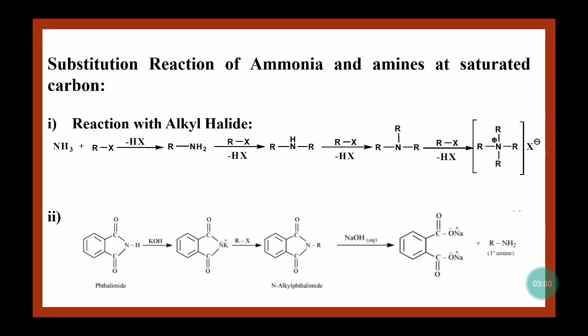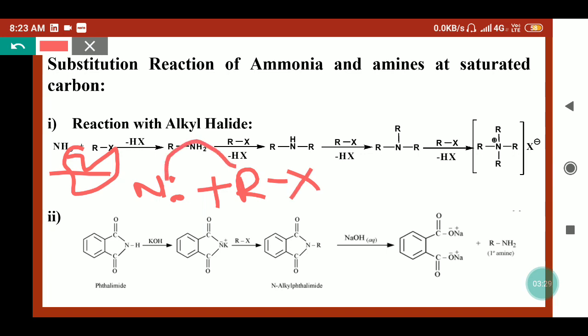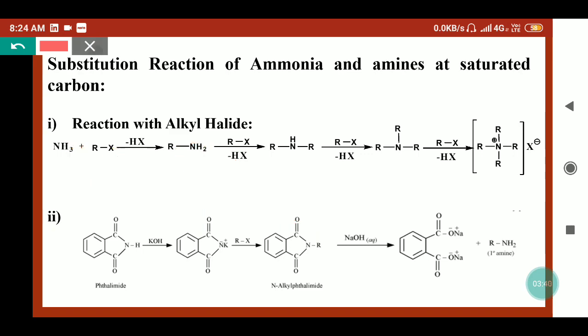Now coming to the substitution reaction, where we will see that ammonia and amines are useful to synthesize the CN bond. So when ammonia reacts with alkyl halides, then it releases HX by the substitution reaction. How the reaction goes: ammonia's nitrogen has an extra lone pair of electrons, so it will attack this carbon of the alkyl halide and this X will be released. So a nucleophilic substitution reaction will happen and we'll get the primary amines.